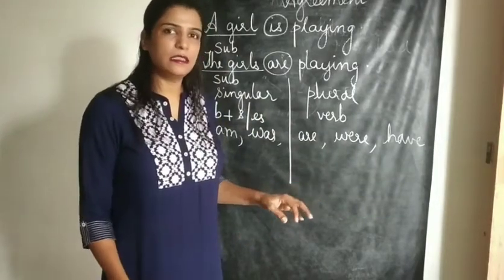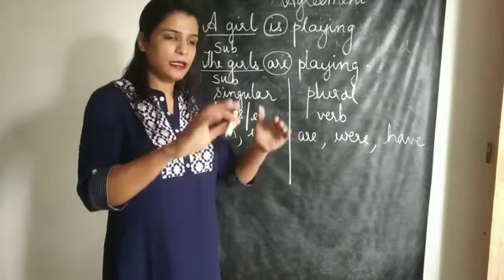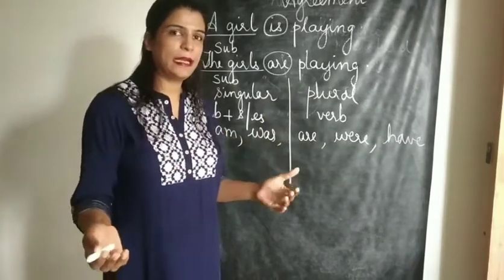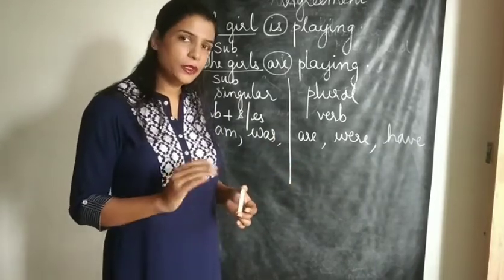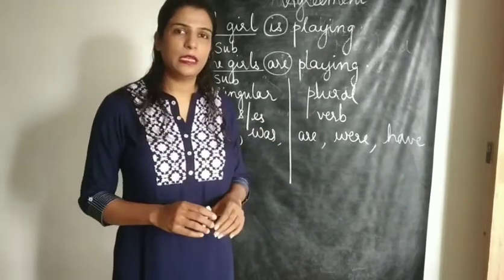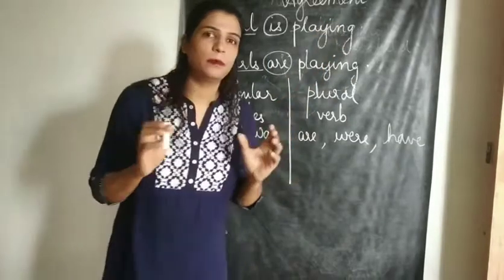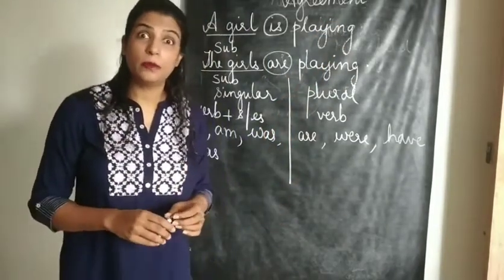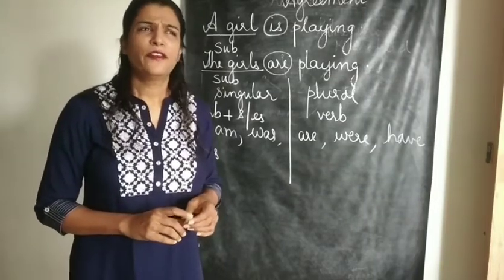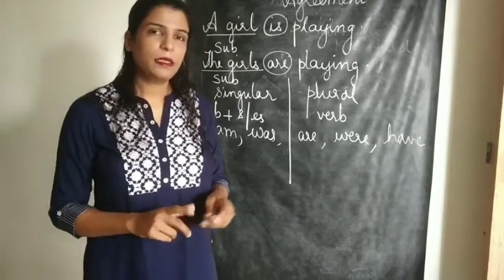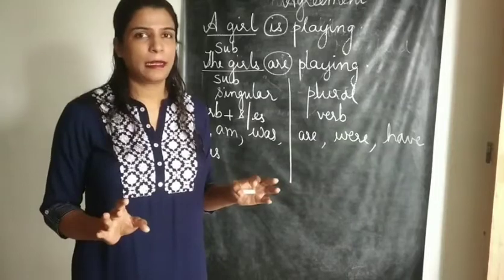You'll be given either the normal verb in the blank to be filled, with brackets at the back where the choices will be given, or you will be given the base form of the verb. Then you need to choose which verb you will write over there. So this is actually how the verb will agree with the subject to form a very sensible sentence. Few things are dicey, but if you remember them pretty well, you will never go wrong in your grammar.